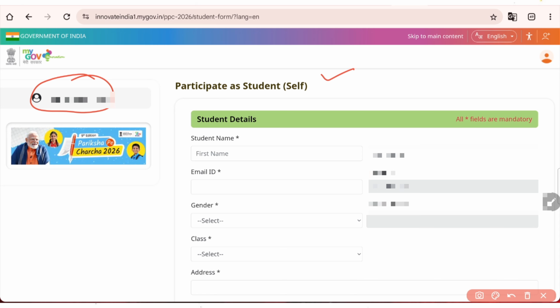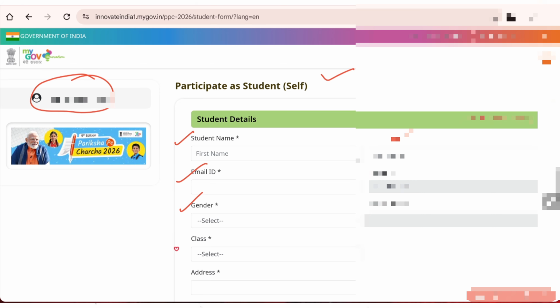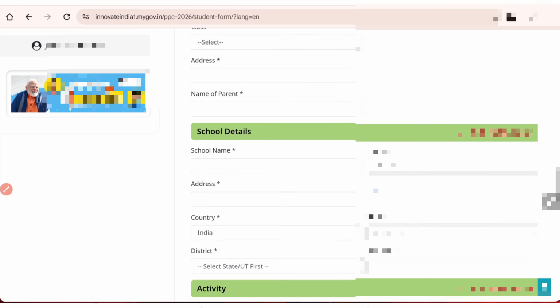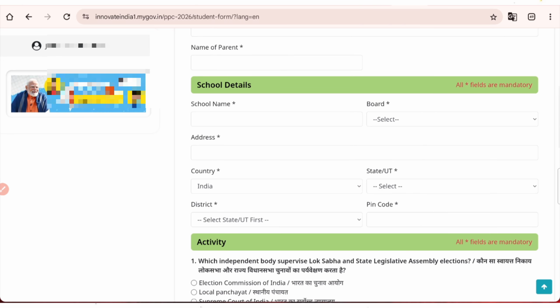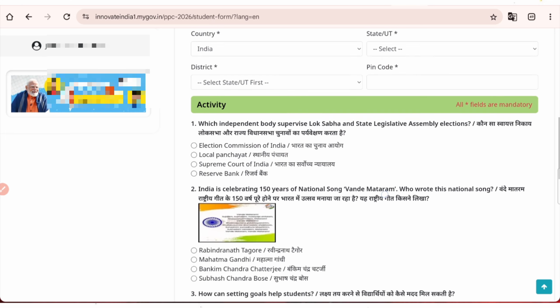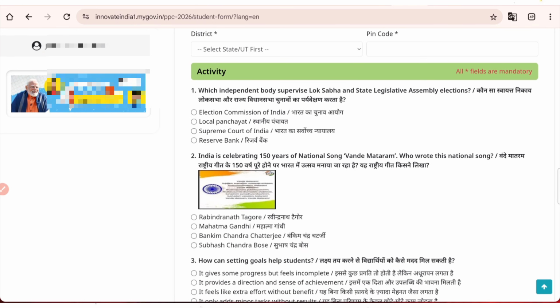Then again you need to fill in your details like your first name and last name, then your email ID, gender, class, your address, then your date of birth. After filling all this, your parents' names and your school details you need to enter here. Then an activity is given to you, a few questions, a quiz.